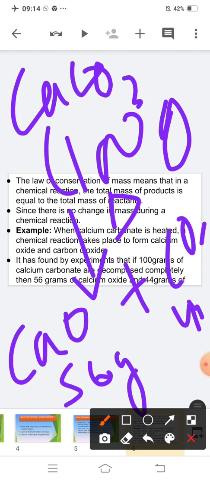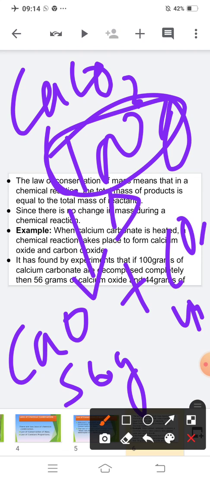So if you add 44 plus 56, how much product will you get? You will get 100 gram of product. That means whatever amount of reactant is reacting, the same amount of product you will get. I think this law is very clear to you.